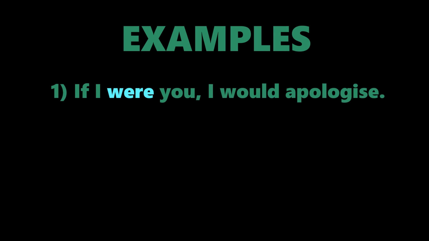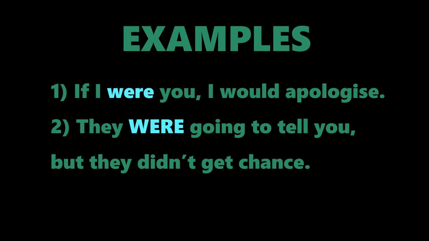So thinking about a couple of examples then. If I were you, I would apologise. Weak: if I were you. If I were you. However, number 2: they WERE going to tell you, but they didn't get a chance. With that second one, I've written it in capital letters to encourage you to say it strong. They were going to tell you, but they didn't get a chance.